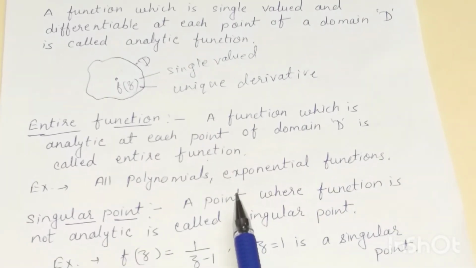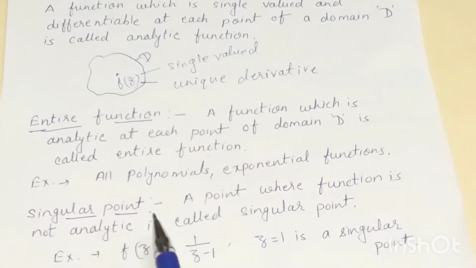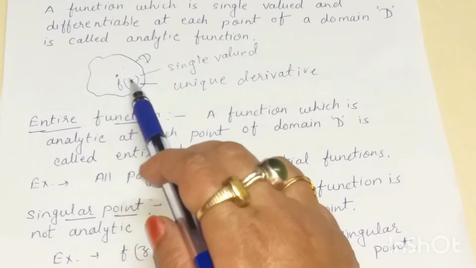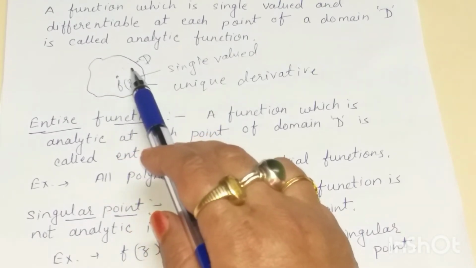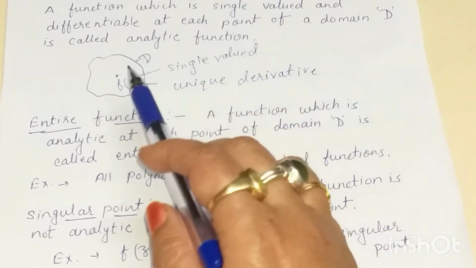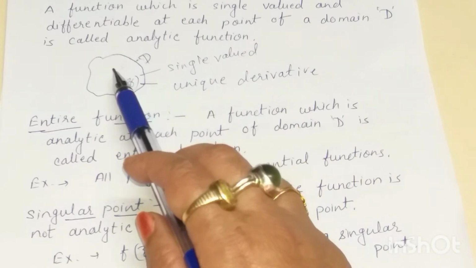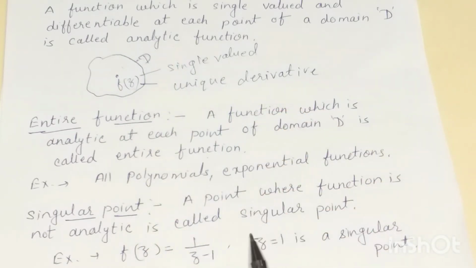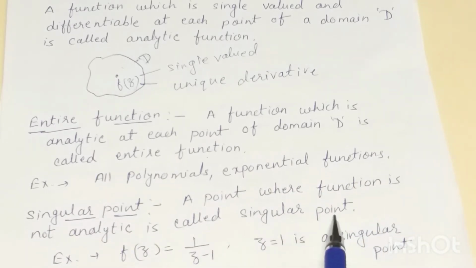Now the next definition is singular point. There may be some points inside this D or on this D where the function ceases to be analytic. So these points are known as singular points. So a point where the given function is not analytic is called singular point.